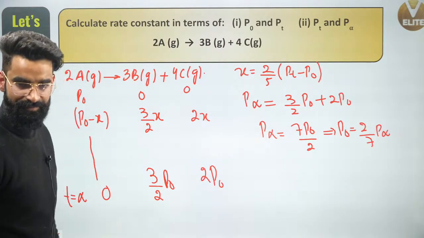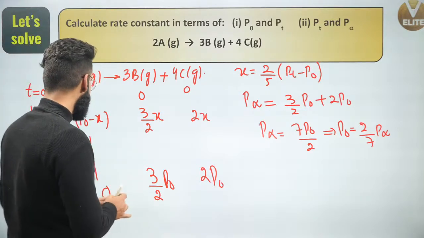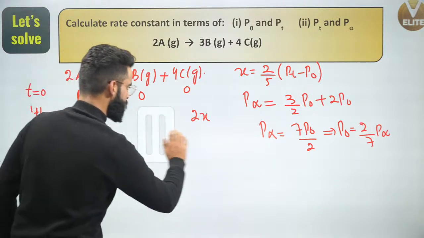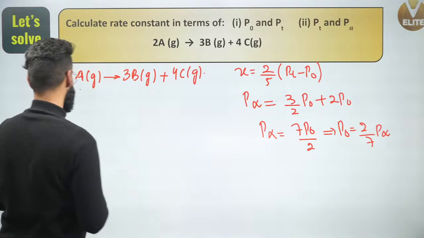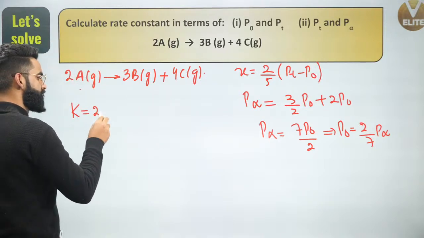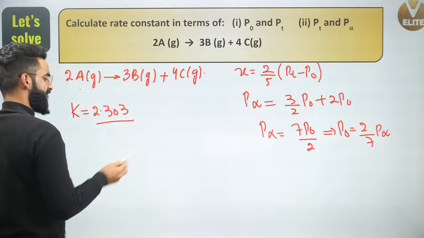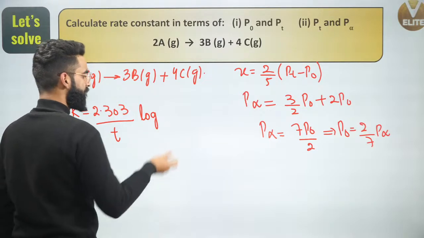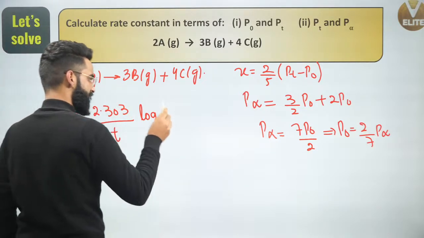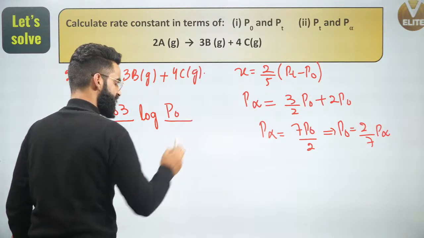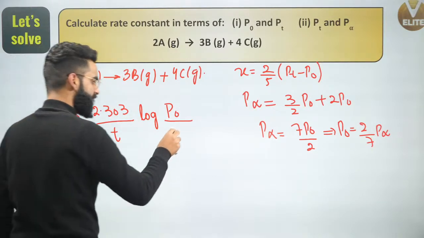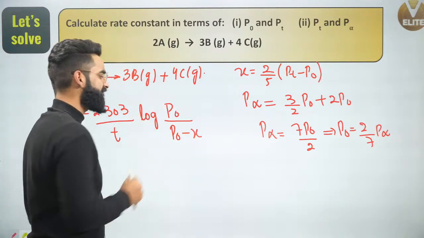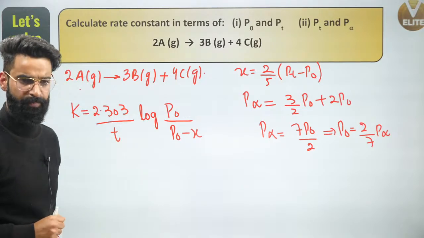Now guys, I'm again going to use the rate constant expression. What is my rate constant expression? That is simply K is equal to 2.303 divided by T, log of, it used to be initial concentration of reactant, but now it's going to be initial pressure of reactant divided by pressure of reactant at time t, which is P naught minus X. But right now I need the expression of K in terms of P infinite and PT. I do not need the expression of K in terms of P naught, right?